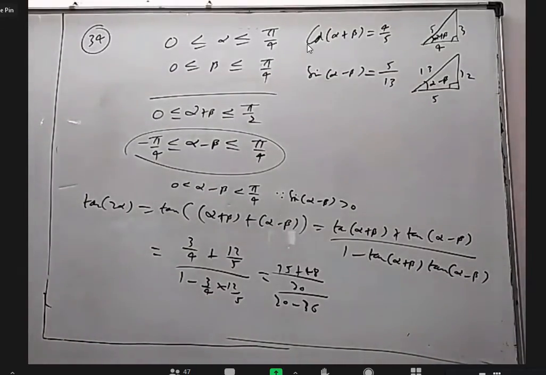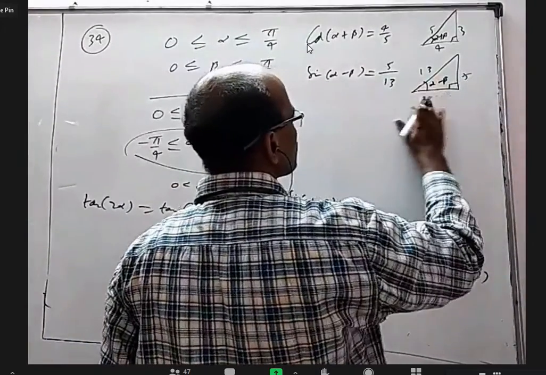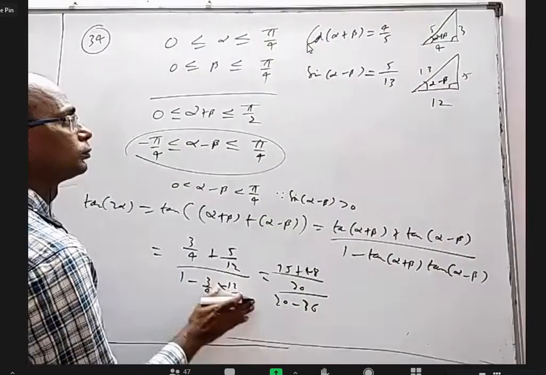Am I right here? Tan alpha plus beta is 3 by 4 and tan alpha minus beta, I wrote this wrong. 5 here, 12 here. This is 5 by 12.